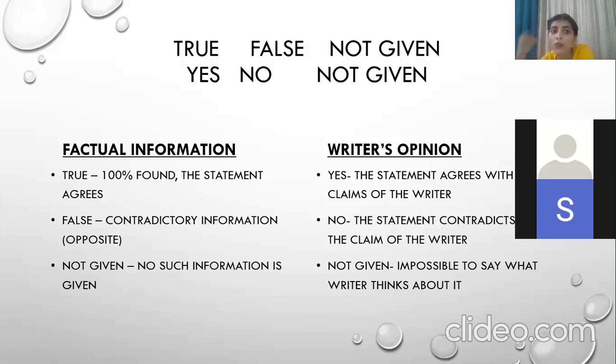So now let's see that when we go with true. So true is the one option when it's 100% found. When we are 100% sure कि जो भी question में दिया है and जो भी उन्होंने statement पहले paragraph में दी हुई है, that is absolutely matching, that is absolutely correct, it is not contradicting, that means that we are going to say 100% we are agreeing with it and we are going to say that yes, it's true. I hope I'm clear till here.